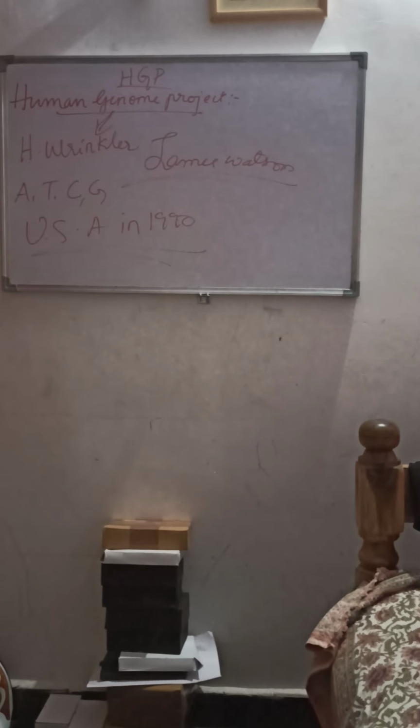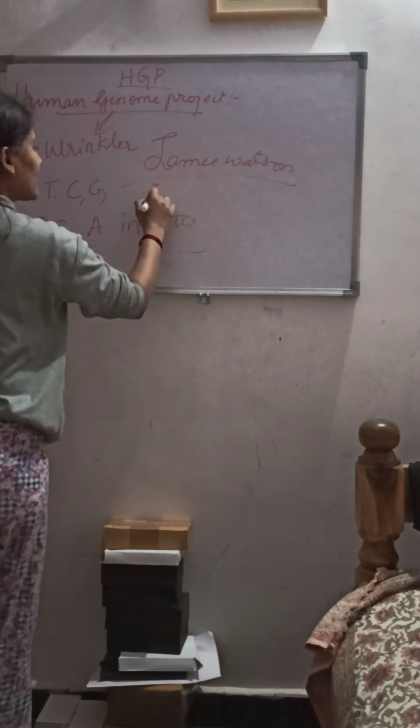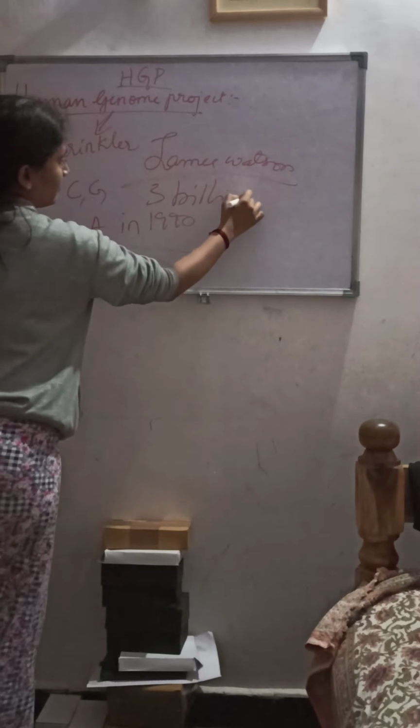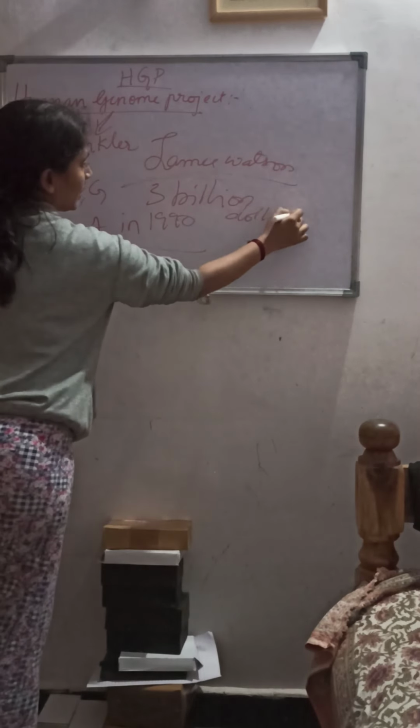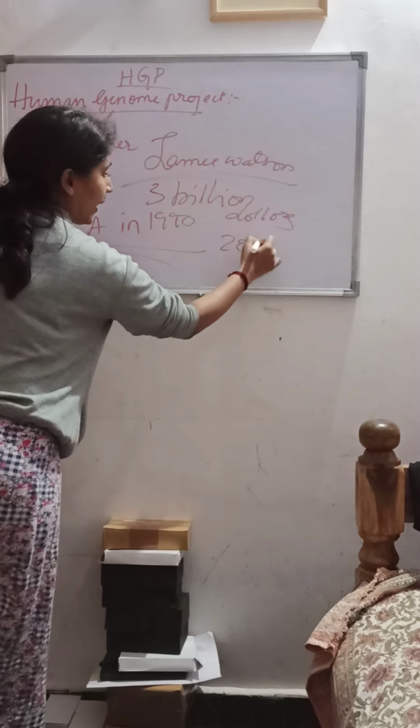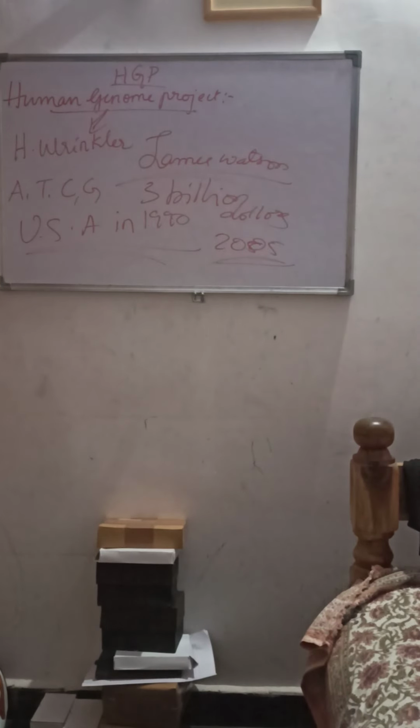The estimated cost of this project was about what? $3 billion. The estimated cost of this project was $3 billion, so we can call it one of the mega projects. It was expected to be completed in 2005, that is in 15 years. This was the introductory part of the Human Genome Project.